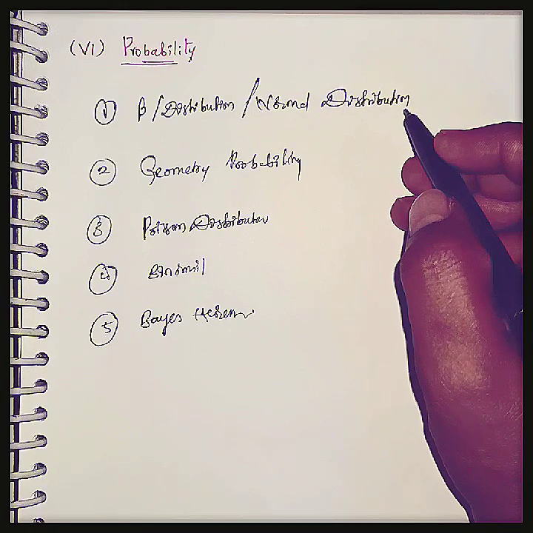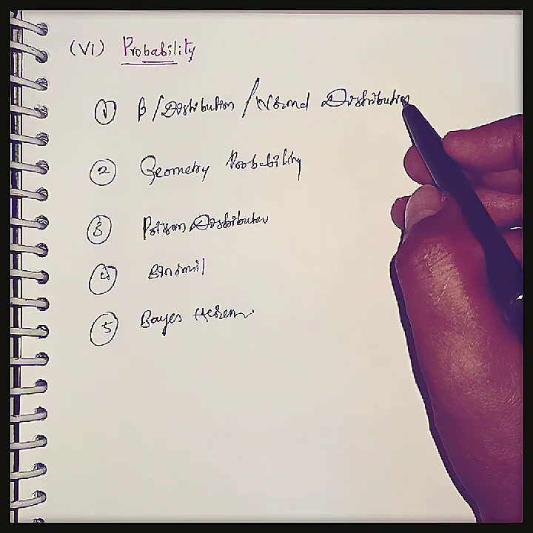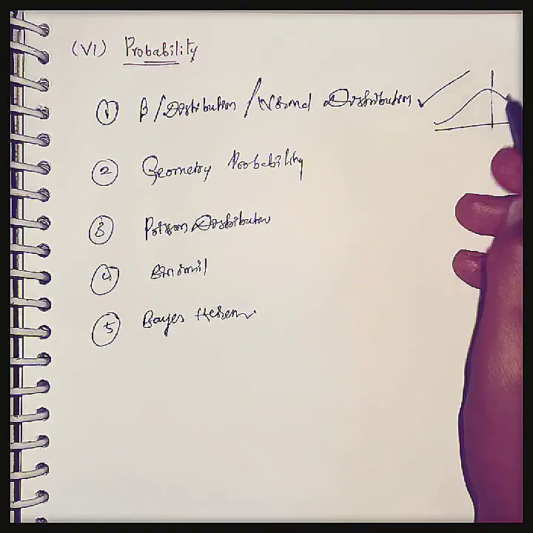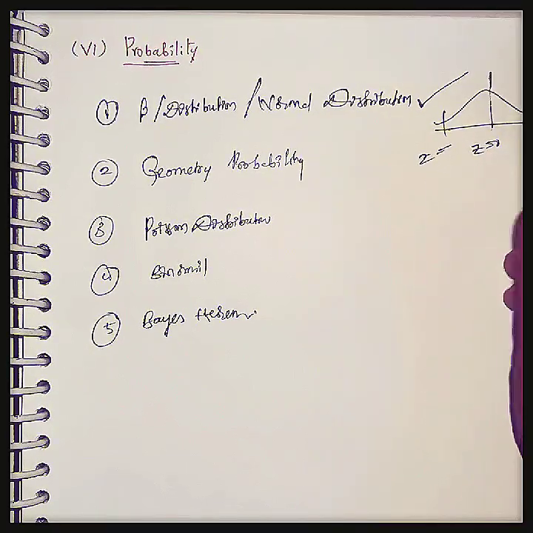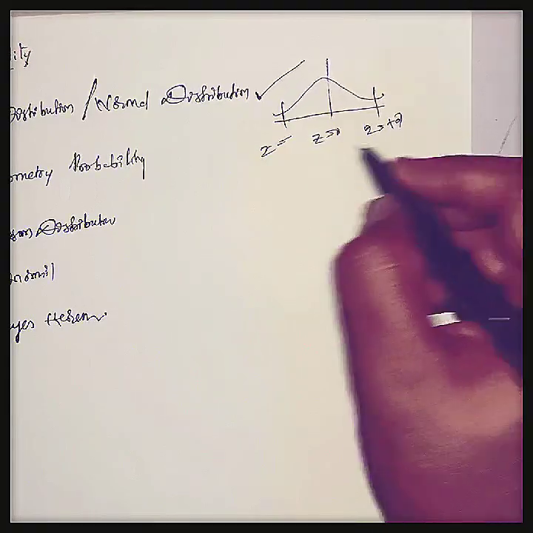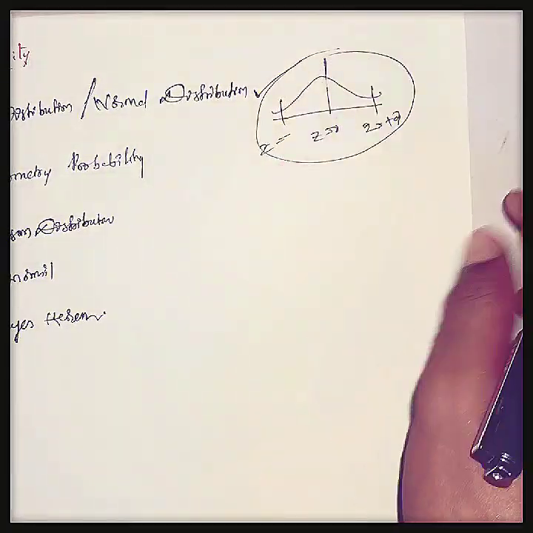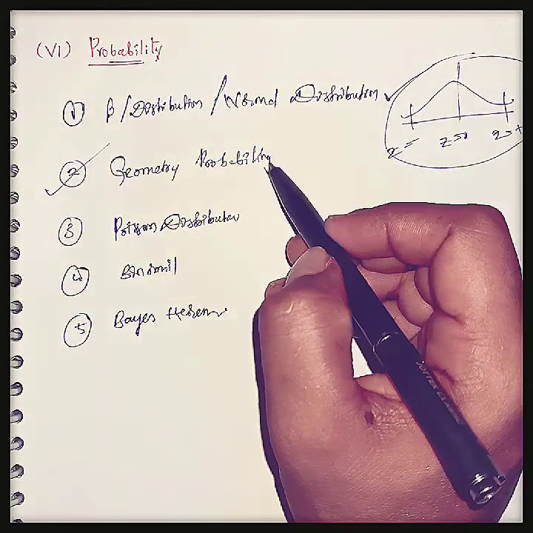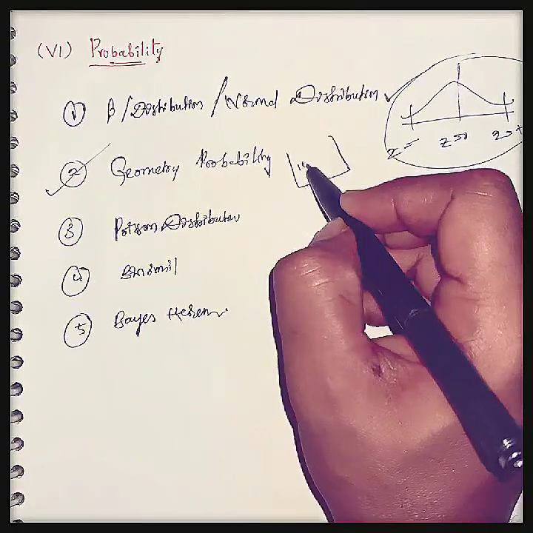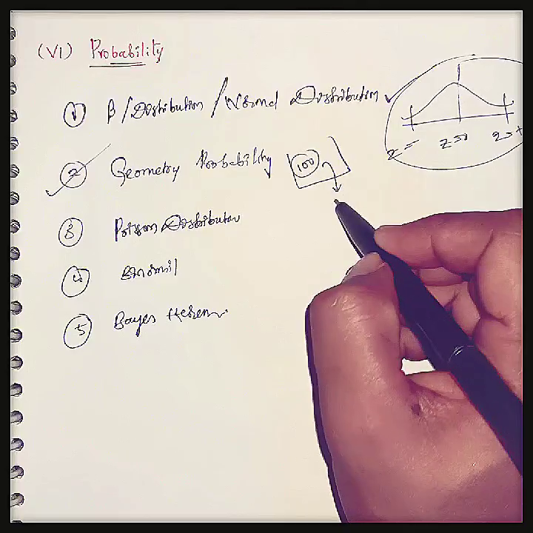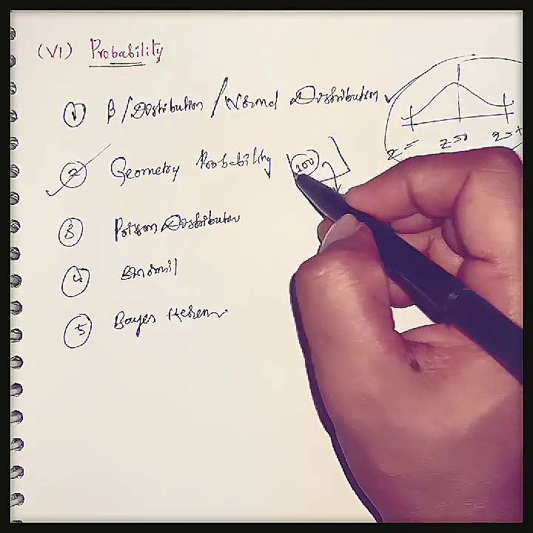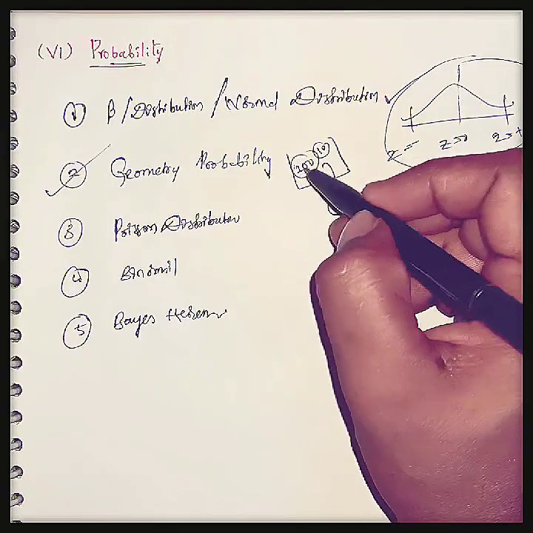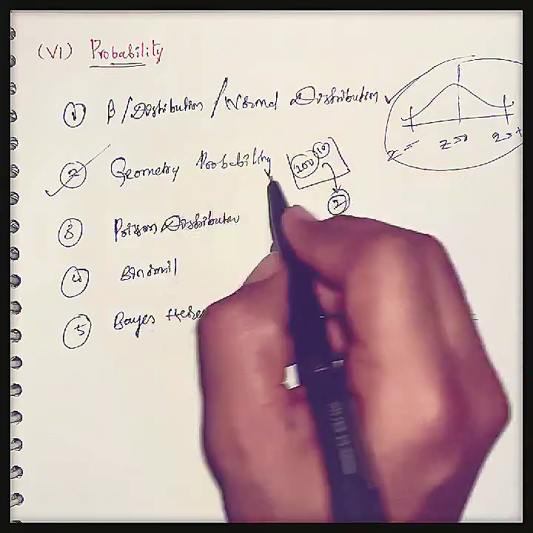And the next important chapter is probability. Here in probability, the most important thing is beta distribution or normal distribution. Here the curve is like this, and here z equals 0, z is equal to minus a, z equal to plus a, like this. We should solve with the help of this bell curve of normal distribution or beta distribution. And the second one is geometric probability. That is, for example, if we consider a bag carrying 100 balls and picking up 2 balls, in the 100 balls there are 10 defective items. If you pick 2 items, what is the probability of getting none of them defective? Like this they will ask questions in geometric probability.